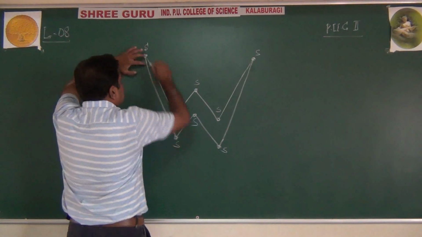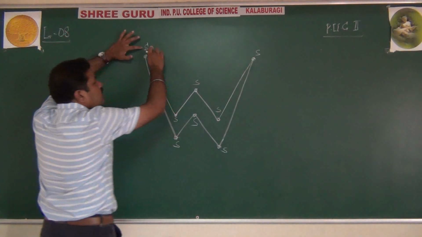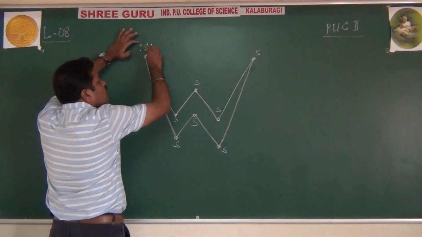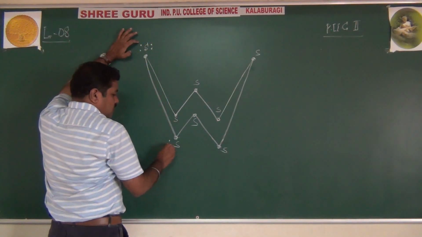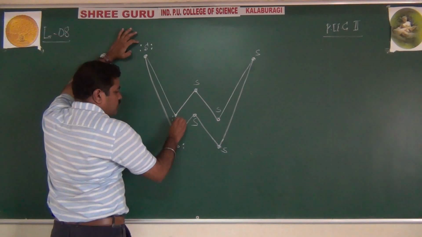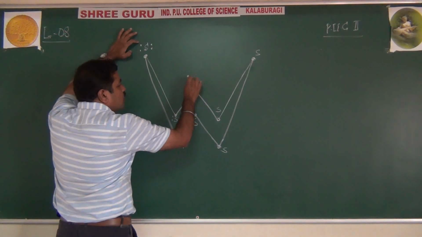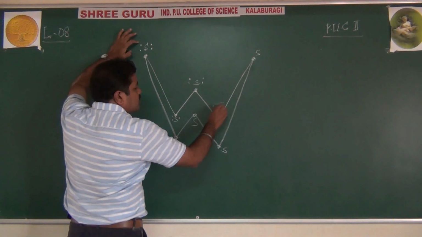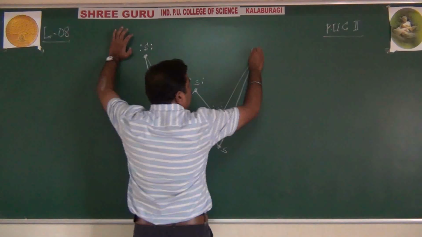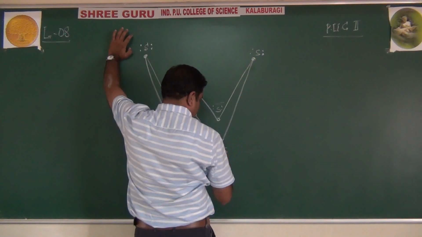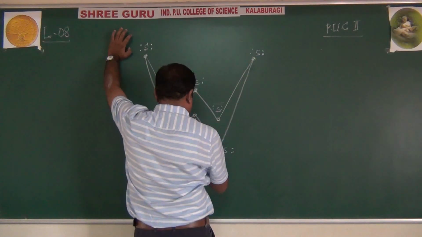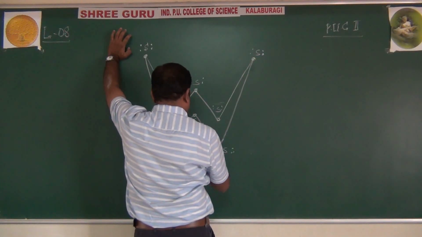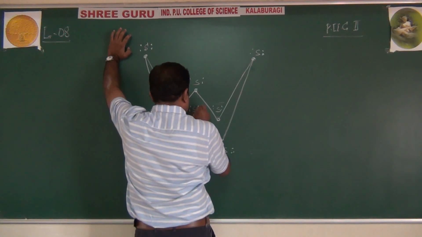Each sulfur atom forms 2 covalent bonds. There are 6 valence electrons, so the remaining are 2 lone pairs. Each atom has 2 lone pairs and 2 covalent bonds.